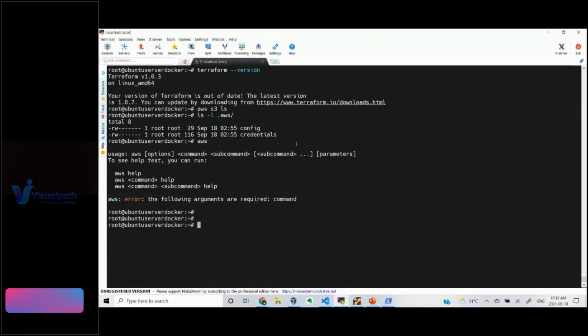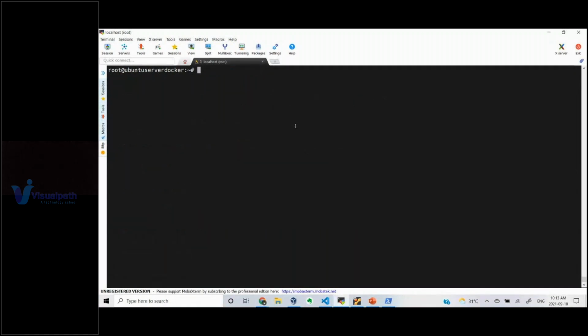Once these two things are done, your Terraform is ready to identify your credentials to contact your AWS cloud. Authentication and authorization will be picked from this particular credentials file. Terraform by default will look for the .aws directory, search for your credentials, and then try to authenticate on your behalf. So your Terraform tool is trying to communicate to your, sorry, my bad, AWS cloud console. Now once this is done, you can run your Terraform commands.